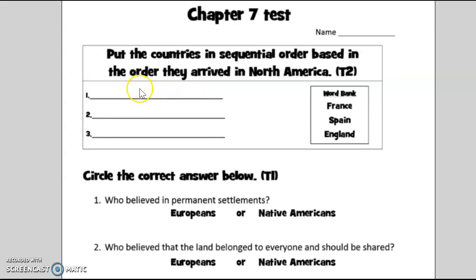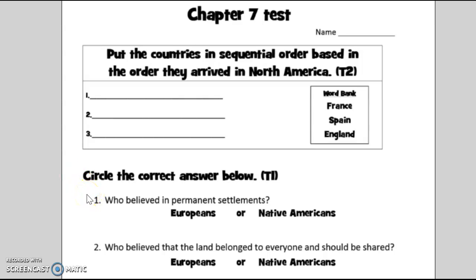So whichever of these countries, explorers from these countries got to North America first, you would put them on line number 1. Whichever of these three arrived in North America second would go on the second line, and the one that arrived third would go on the third line. Then, for the next part, you are going to circle the correct answer below.